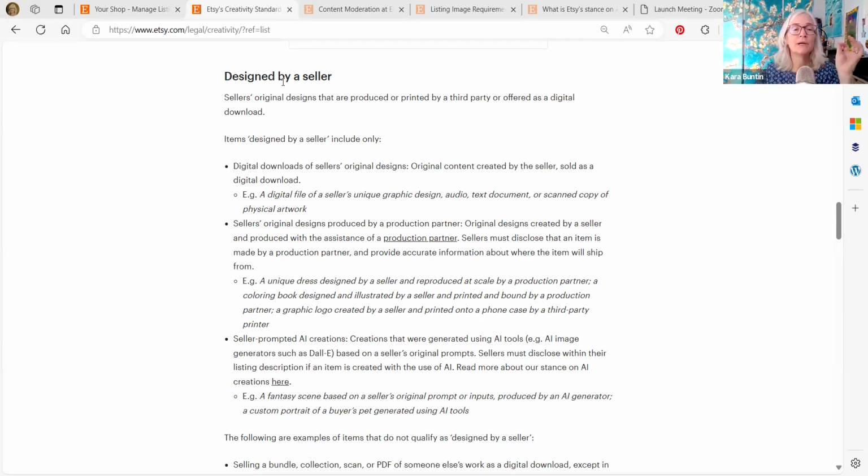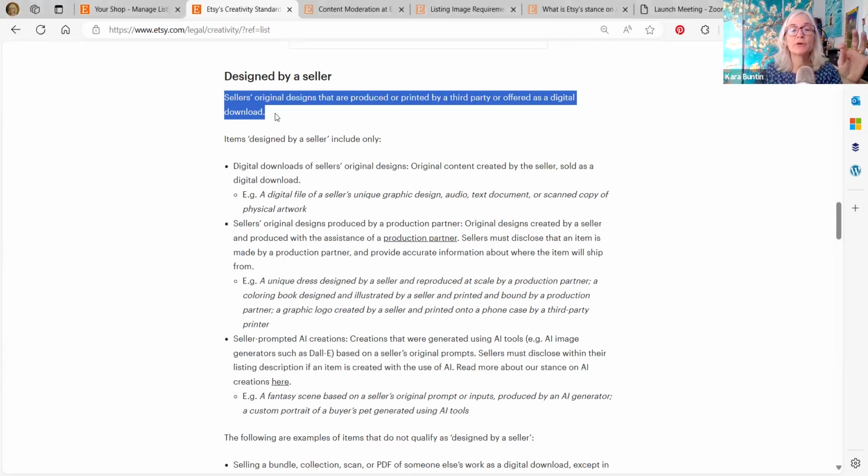Designed by a seller are sellers' original designs that are produced or printed by a third party or offered as a digital download. Digital downloads are now pretty much all going to say designed by a seller, because you are not producing the final product. You have the digital piece that somebody buys and then they print it. That physical product is not being produced by you. So it's designed by you.